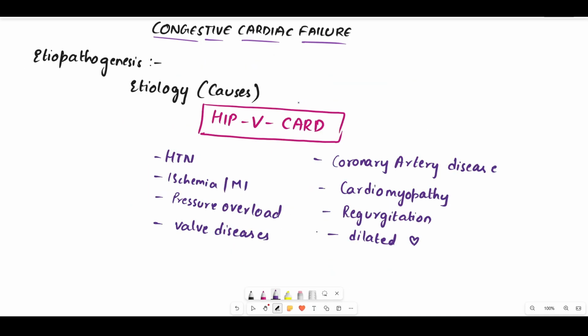To remember the causes of heart failure, just remember one trick, which is HIPV CARD. H means hypertension, I means ischemia or myocardial infarction, P means pressure overload, V means valve diseases, C means cardiomyopathy, A means coronary artery disease, R means regurgitation, D means dilated heart. So these are some common causes of cardiac failure.